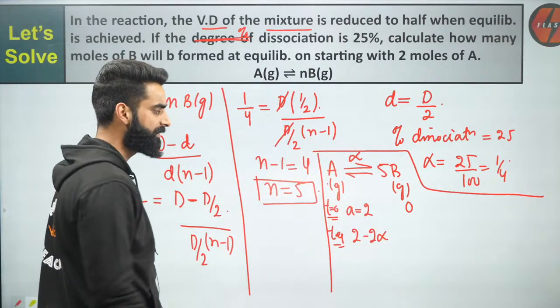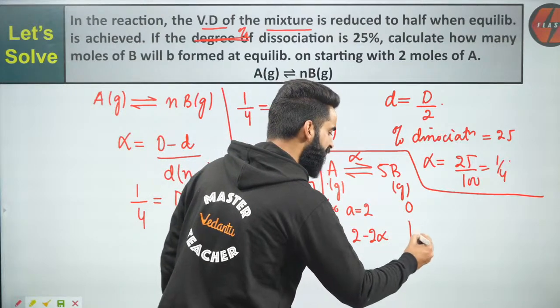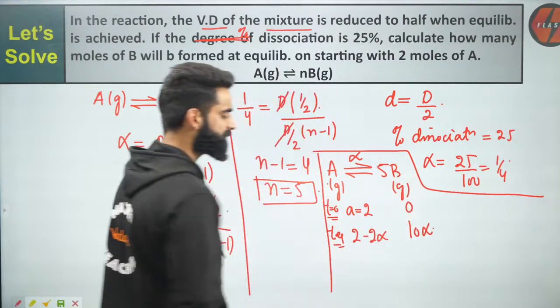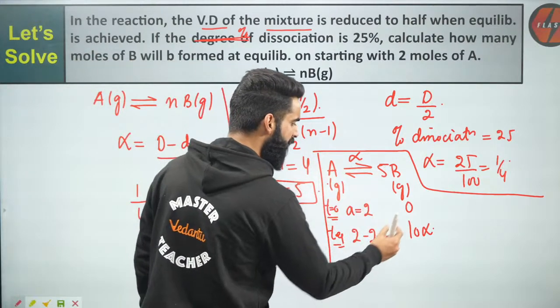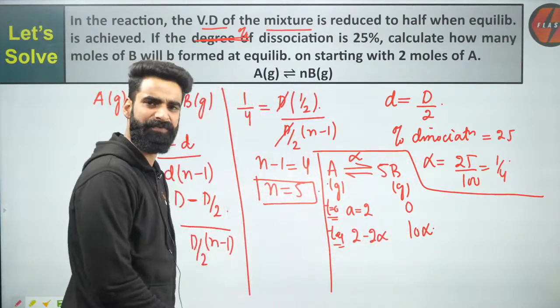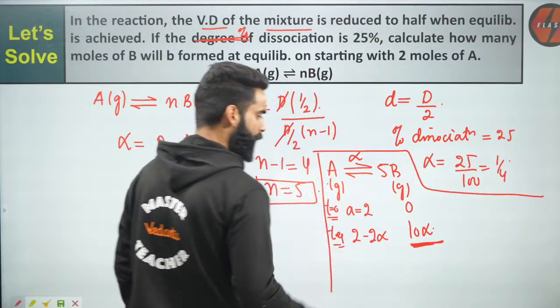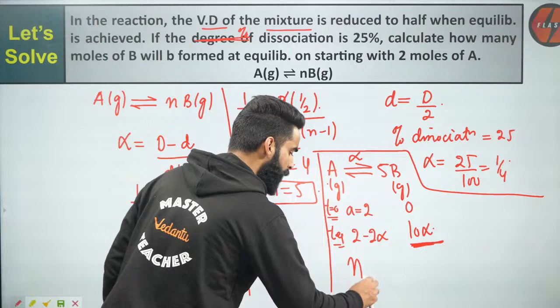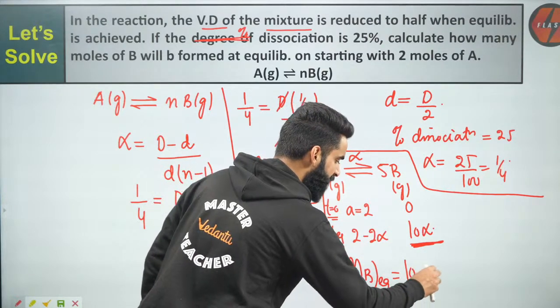So 1 mole gives 5 moles, so 2 alpha moles are going to give me 5 into 2 alpha, that is 10 alpha moles. So the number of moles of B at equilibrium which I'm supposed to calculate is equal to 10 multiplied by alpha.